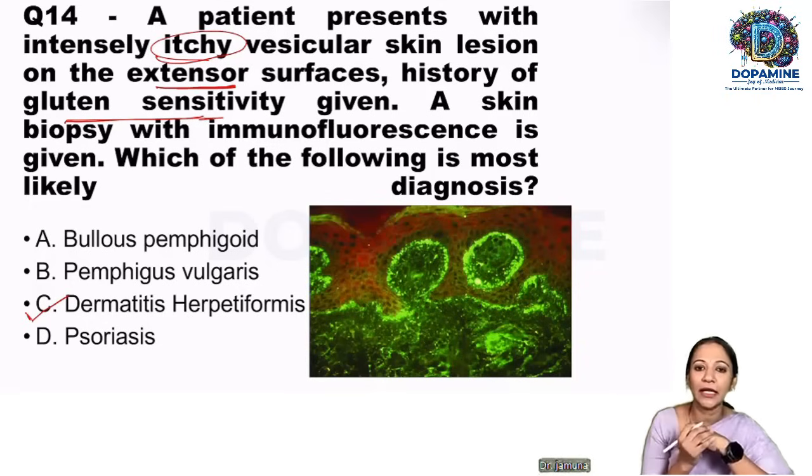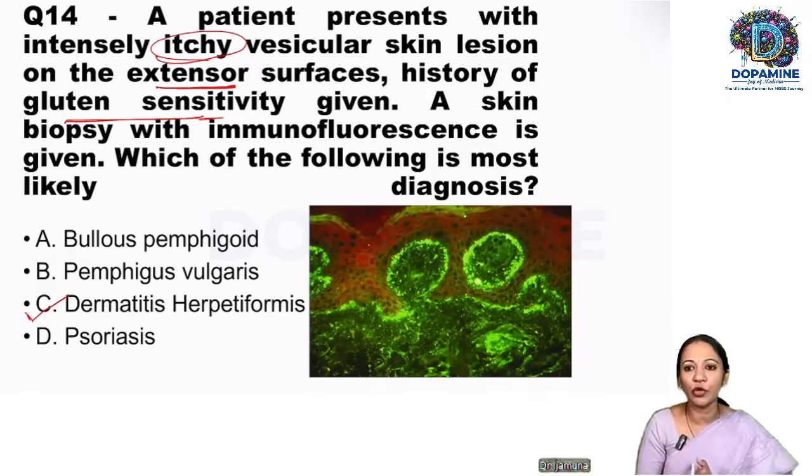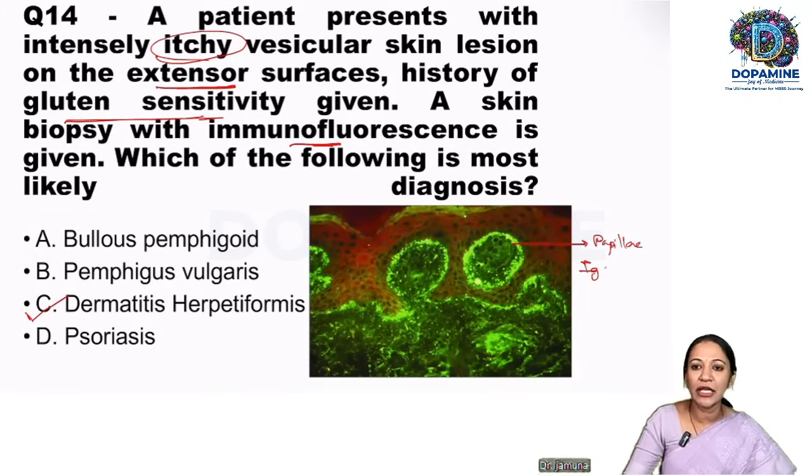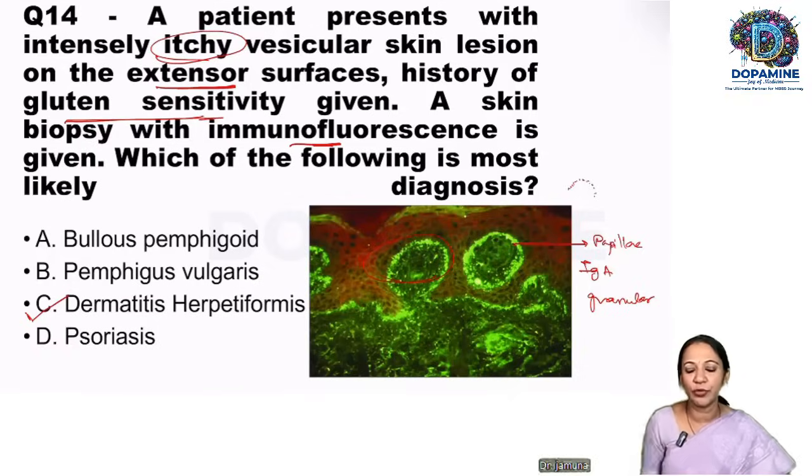That's what I am repeatedly telling. So look at the history. There will be a lot of clues. In addition, look at the histopathology or immunohistochemistry or whatever image is given. Skin biopsy shows immunofluorescence. So this is the immunofluorescence picture of Dermatitis herpetiformis. See, this is called the papillae. In the papillary dermis, you get IgA deposition, which is granular IgA deposition. There will be dot-like things, isn't it? So this granular IgA deposition is very classical of Dermatitis herpetiformis.